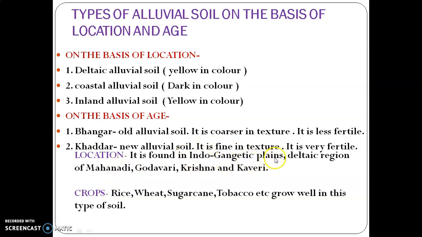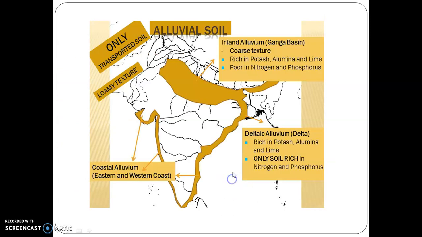Indo-Gangetic plains means the northern plains, that is Punjab, Haryana, UP, Bihar, and the deltaic regions of Mahanadi, Godavari, Krishna, Kaveri. So here alluvial soil is located. Different types of crops that we can grow in this type of soil are rice, wheat, sugarcane, tobacco. We can grow these kinds of crops in this soil.